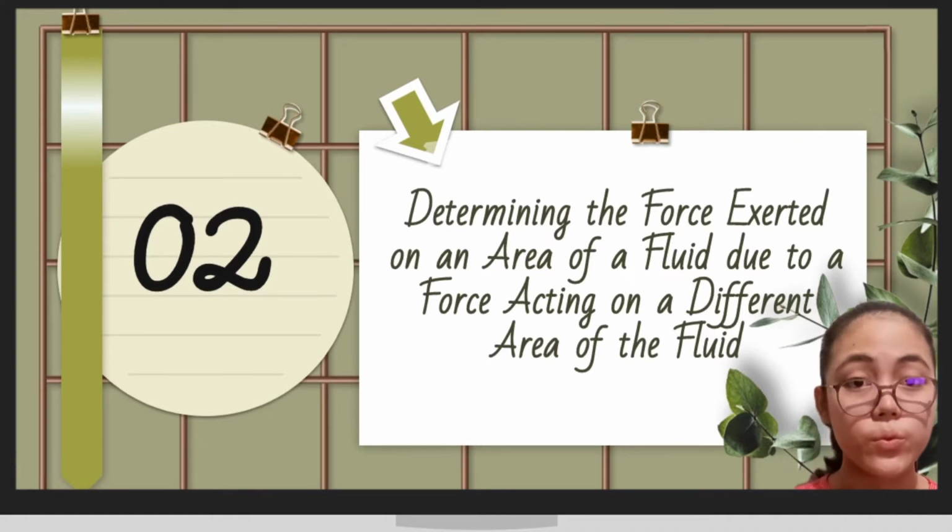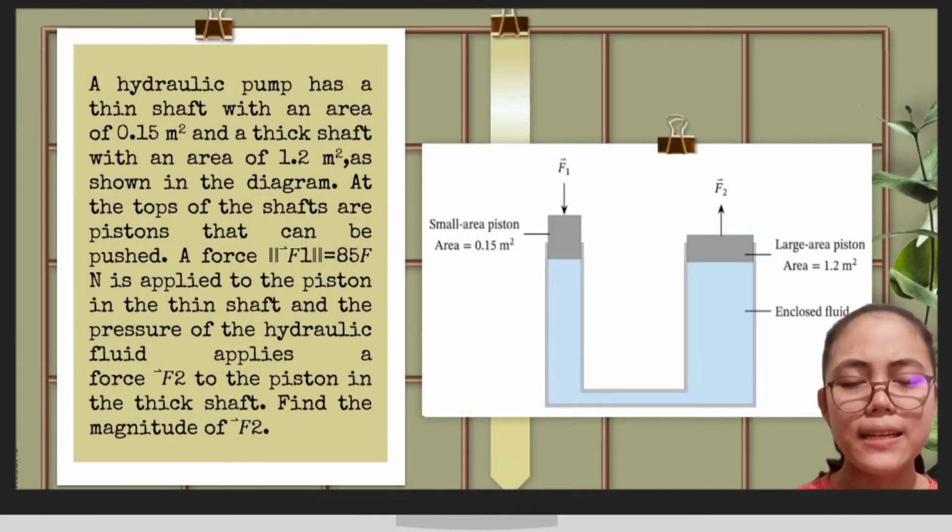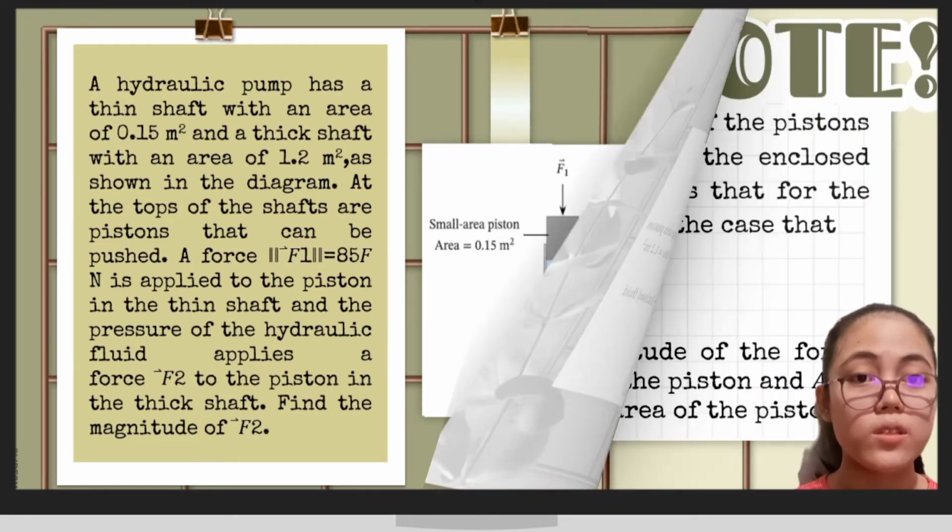Determining the force exerted on an area of a fluid due to a force acting on a different area of the fluid. A hydraulic pump has a thin shaft with an area of 0.15 square meters and a thick shaft with an area of 1.2 square meters, as shown in the diagram. At the tops of the shafts are pistons that can be pushed. A force of 85 Newtons is applied to the piston in the thin shaft, and the pressure of the hydraulic fluid applies a force to the piston in the thick shaft. Find the magnitude of the force 2.